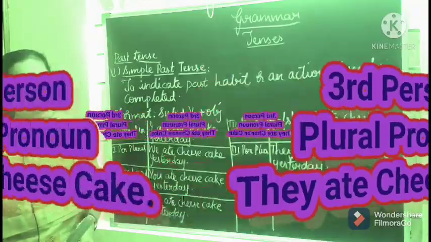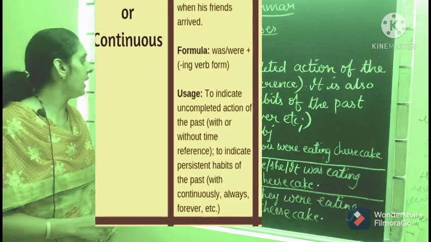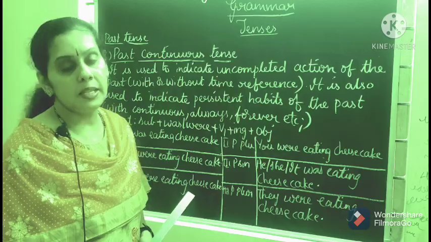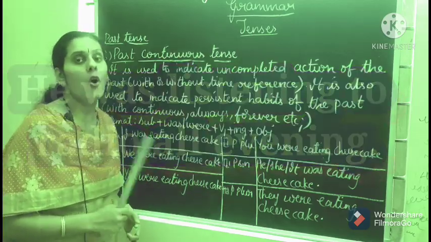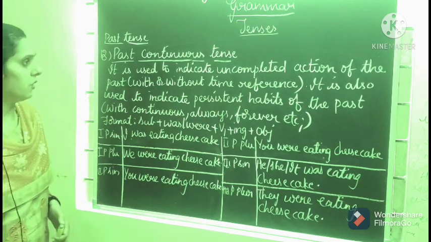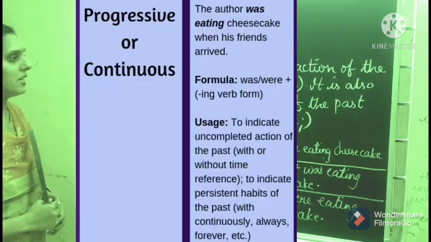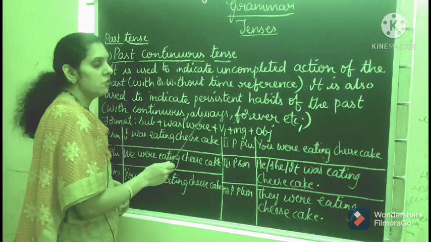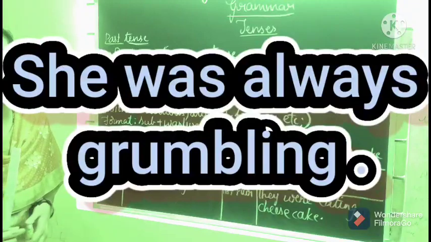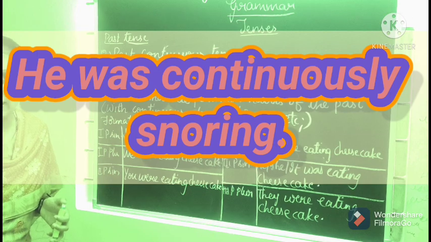Okay students, now let us do the next type. Students, now let us see past continuous tense. It is used to indicate an uncompleted action of the past, with or without time reference, meaning it happened sometime in the past. Like we can say, he was listening to the radio all evening. Next, it is also used to indicate persistent habits of the past with words like continuously, always, forever. Like, she was always grumbling. He was continuously snoring, like that.